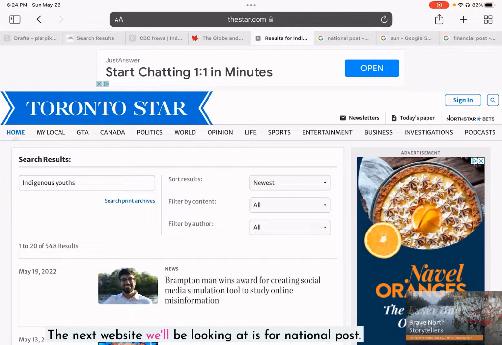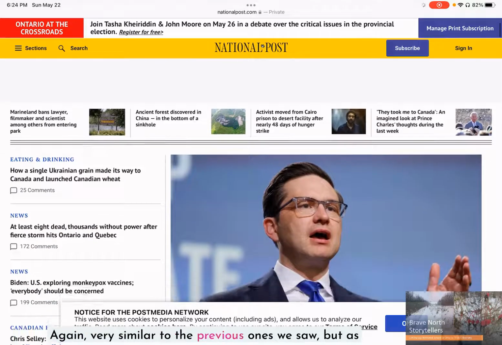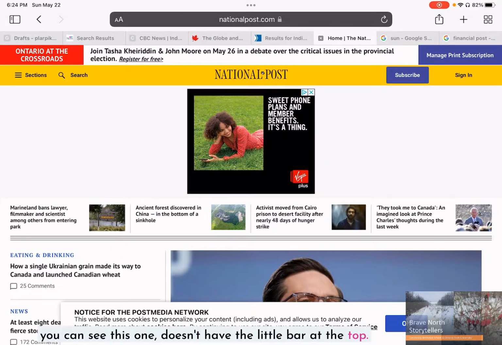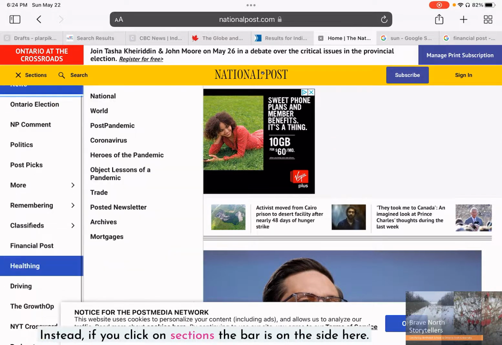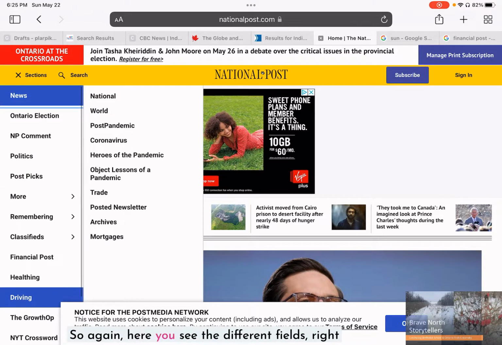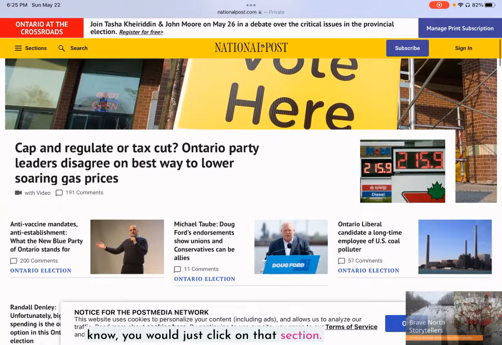The next website we'll be looking at is the National Post. Again, very similar to the previous ones we saw, but as you can see, this one doesn't have the little bar at the top. Instead, if you click on sections, the bar is on the side here. So again, here you see the different fields right now. Ontario election is very much a trending topic, as well as post-pandemic and coronavirus. So just depending on what you want to know, you would just click on that section.